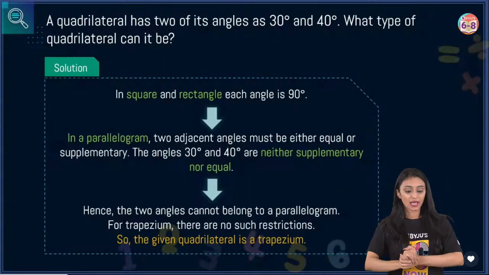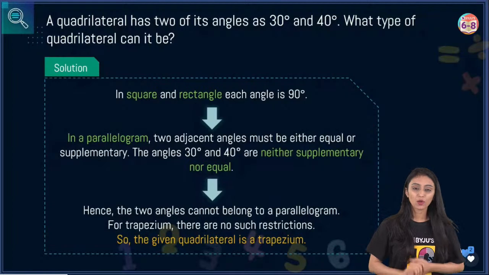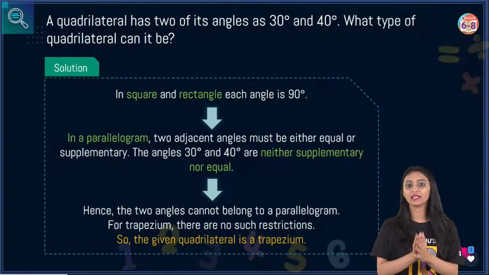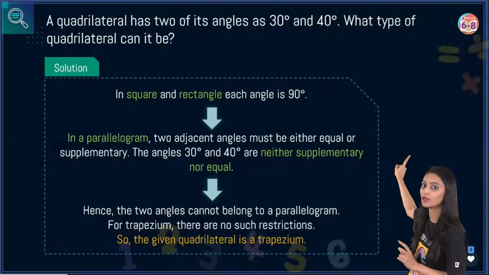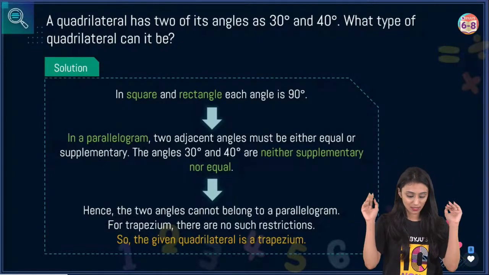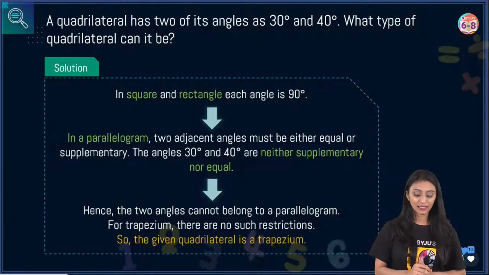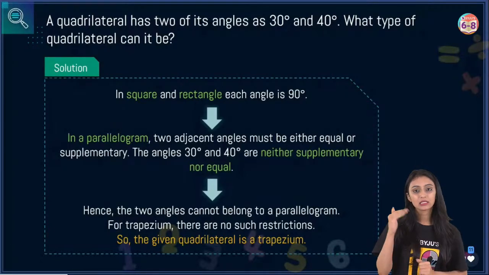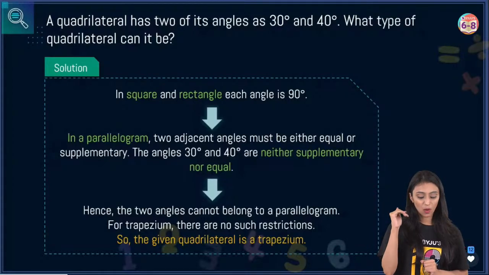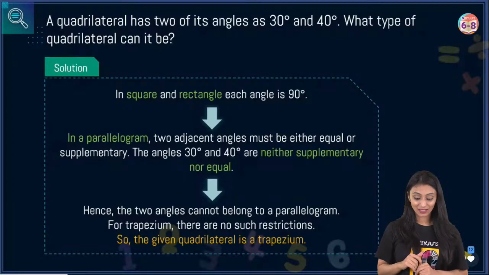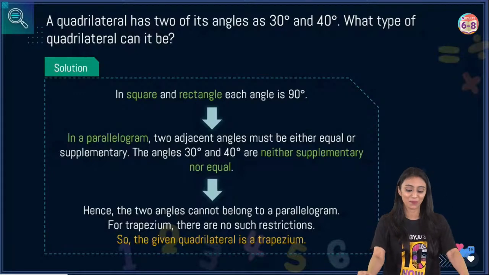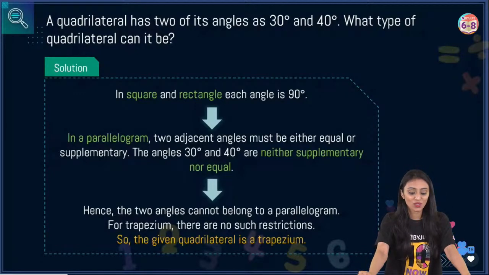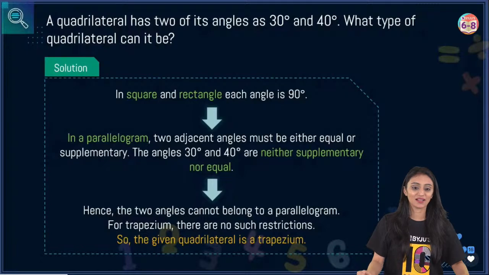Listen. In a square and rectangle, what do we know? We know that each of the angles is 90 degrees. So definitely square and rectangle cannot be our answer, because the question itself says two angles are 30 and 40 degree. Moving to the parallelogram: we know that in a parallelogram, adjacent angles must be either equal or supplementary, right? So 30 and 40 degree are neither supplementary nor equal. That also can't be an answer. We are left with only one option, that is trapezium, because there are no such restrictions for a trapezium, so that would be the answer.